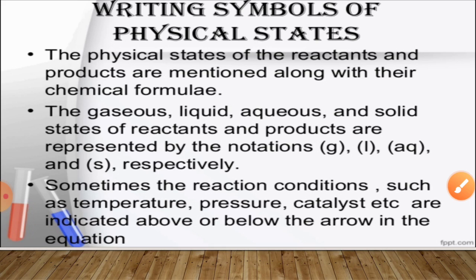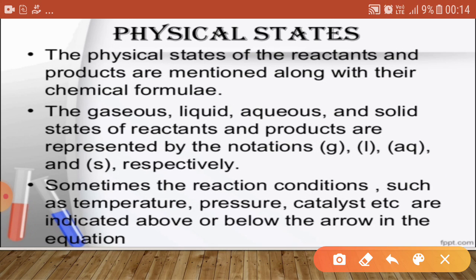Now, what are the symbols for the physical states? The physical states of the reactant and the product are mentioned along with their chemical formulas. For gas and liquid, we write G and L as the notation. Similarly, for solids and aqueous, we write S and AQ respectively.